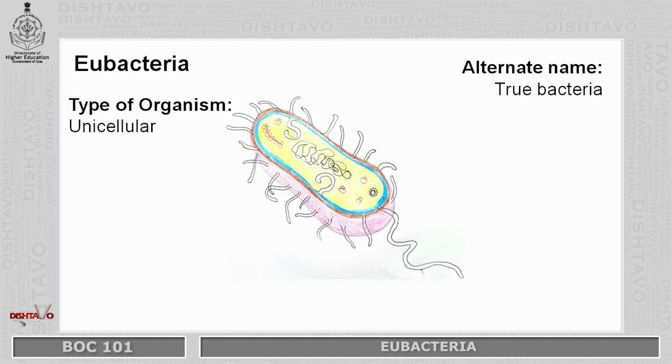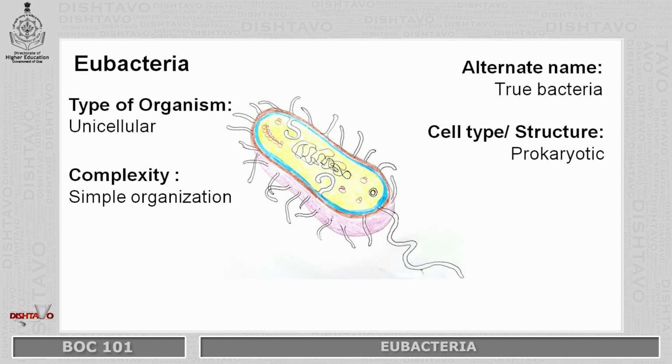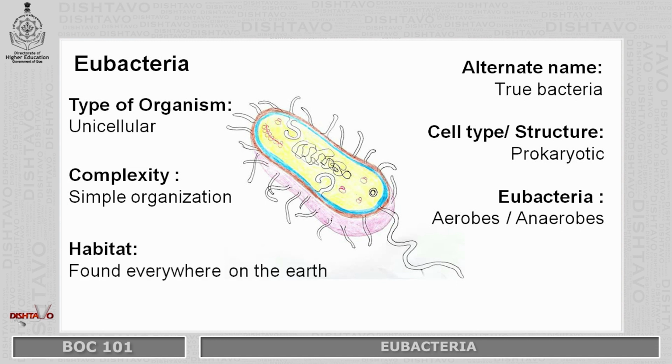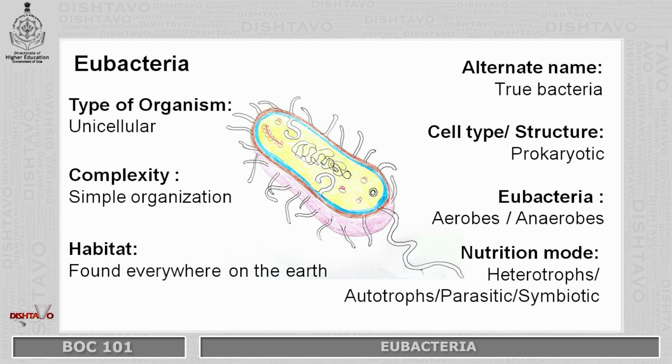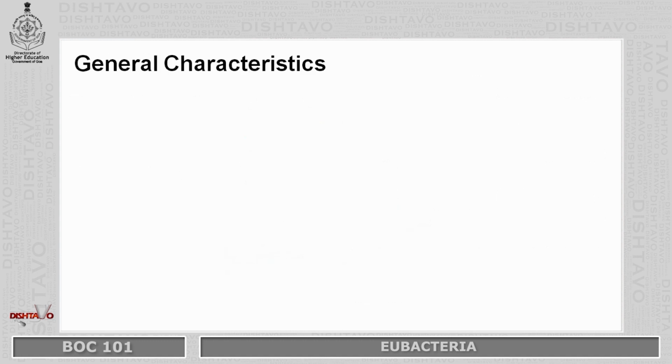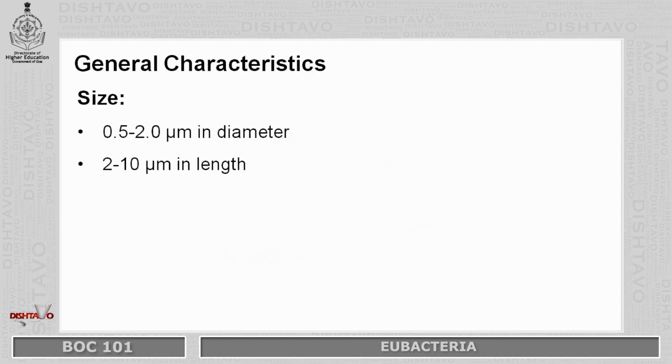This is the structure of Eubacteria. They are unicellular, prokaryotic, having simple organization. They are mostly aerobes or anaerobes. They are found everywhere on the earth, and their mode of nutrition is heterotrophs, autotrophs, parasitic or symbiotic. General characteristics. First one is size. The individual Eubacteria varies from 0.5 to 2.0 micrometer in diameter and 2 to 10 micrometer in length.